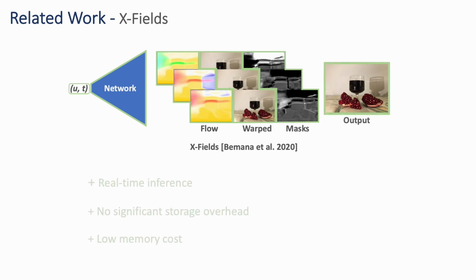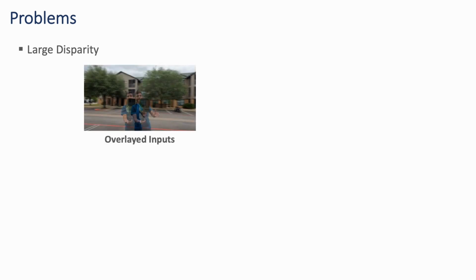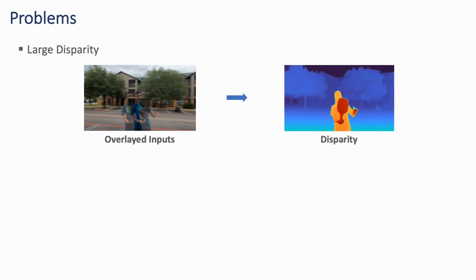This approach satisfies all of our constraints, as it can perform inference in real time, does not have significant storage overhead, and has a small memory footprint. However, it produces results with poor interpolation quality on stereo videos because of two major problems. First, in cases where the two views have large disparity, like the one shown here, the network is not able to properly interpolate the flow. This negatively affects the quality of interpolated views. Note that when performing stereo view synthesis, the 2D flow can be represented by disparity.